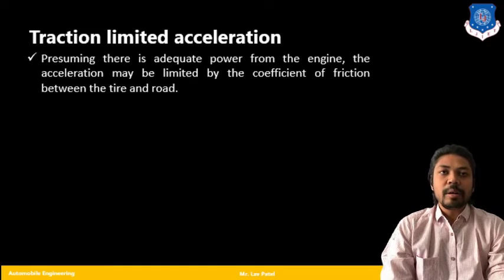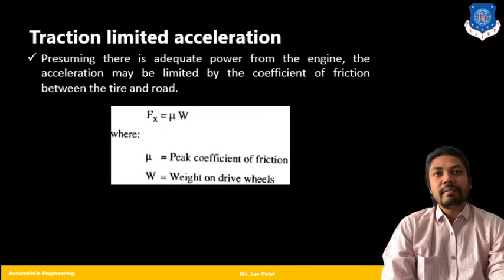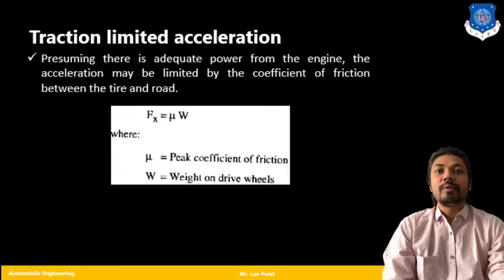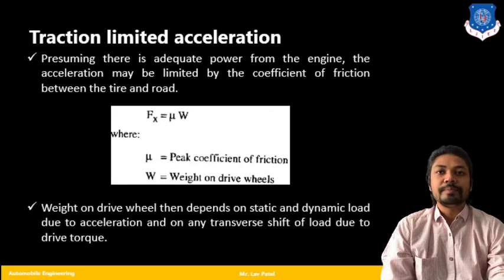Now if I am talking about the coefficient of friction between the tire and road, we have seen from the equation F equals mu into W, where mu is the peak coefficient of friction and W is the weight on the drive wheels. So we are talking about the individual weight on individual drive wheels.